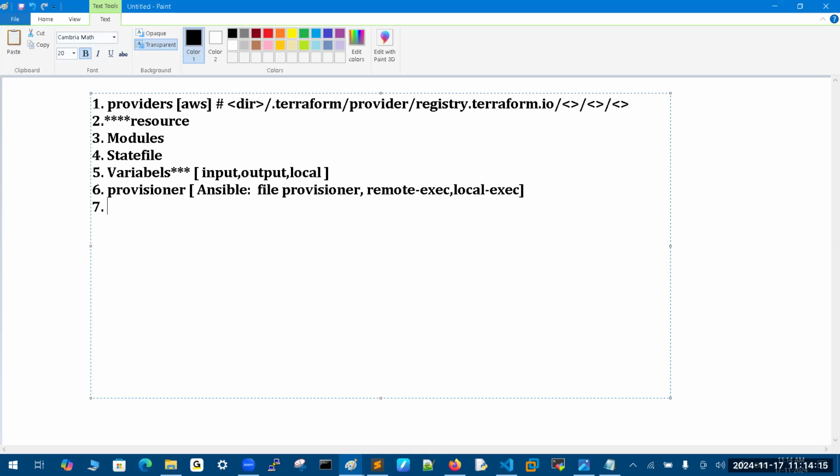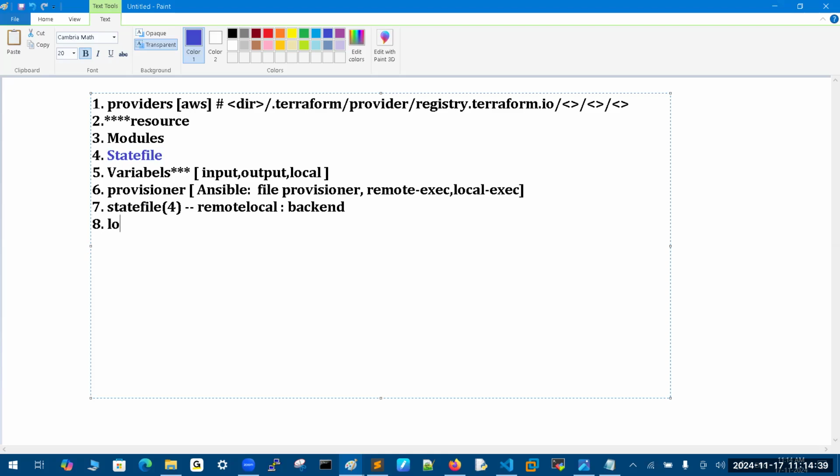Next one, maintaining the state file, number 4, on the remote location. This we will call backends. Why? Because the state file is a file which contains your deployment information by Terraform. The state file is a very powerful one.